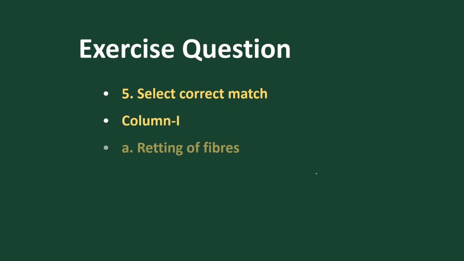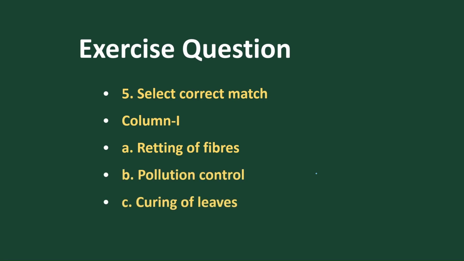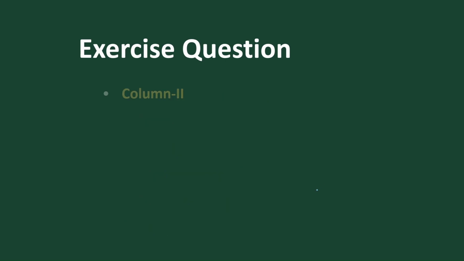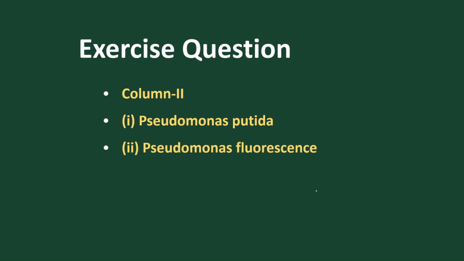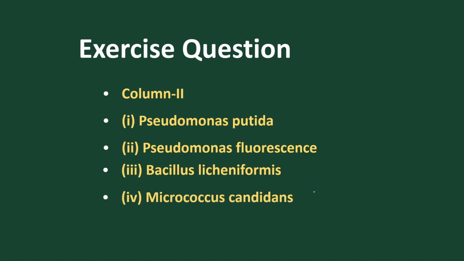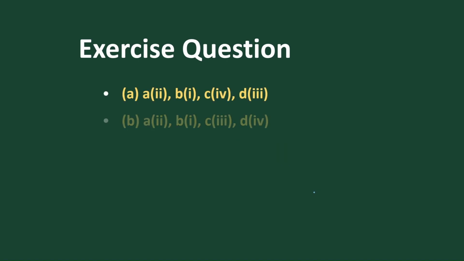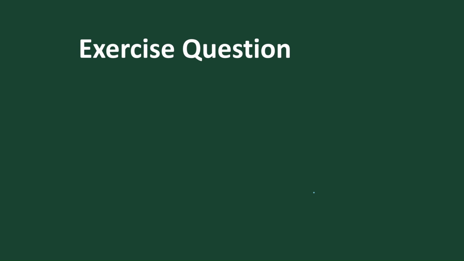Select the correct match. Column 1 has retting of fibers, or removing the bast fibers from jute, pollution control, as we have discussed in this chapter, curing of leaves, and bacitracin. Column 2 contains Pseudomonas putida, as we have discussed now, Pseudomonas fluorescens, Bacillus licheniformis, Micrococcus candidans, and these are the options. Go through the options, then move on.